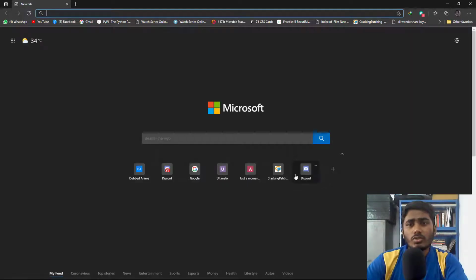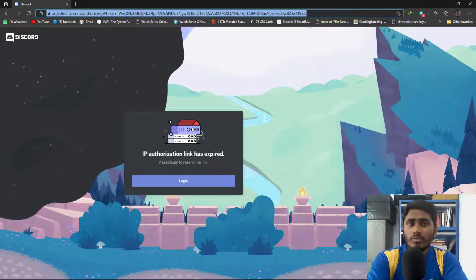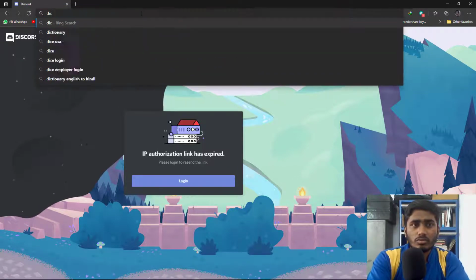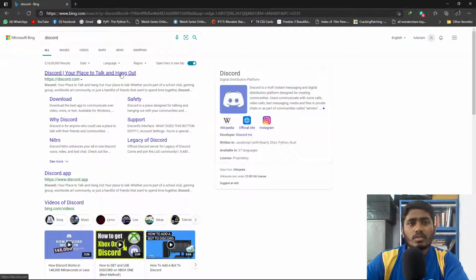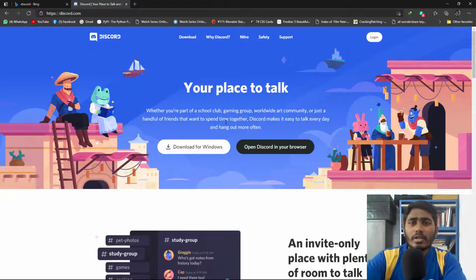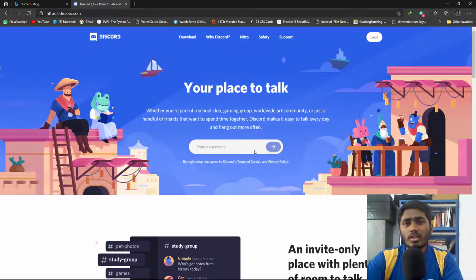So the first thing you need to do is go to discord.com. You could sign up here or you could download a Discord app from their website itself. So type Discord. Now click this link. I'll provide the link in the description. You could download for Windows or any of the operating systems. It's also available for Android, or we'll just open it directly in the browser itself. This is way more convenient.